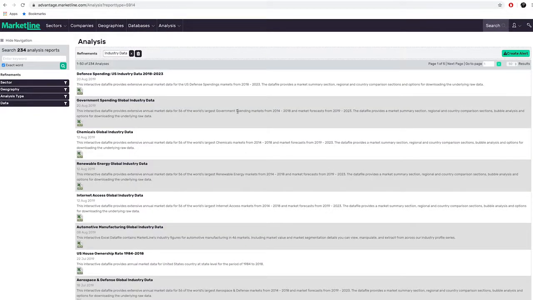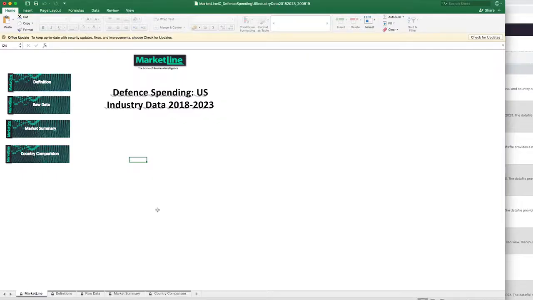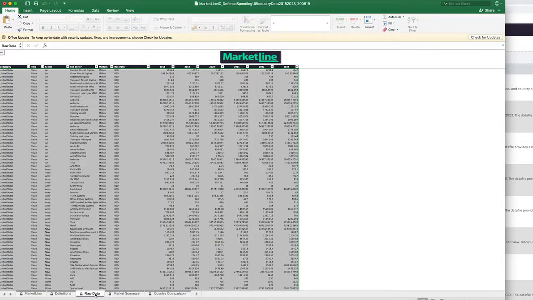Each data file consists of industry data for 50 countries and 6 regions, including Asia Pacific, North and South America, Western and Eastern Europe, and the Middle East. The industry data can be downloaded very easily using Excel. Once open, you'll have all the data available to you in both raw format as well as in a visual chart.